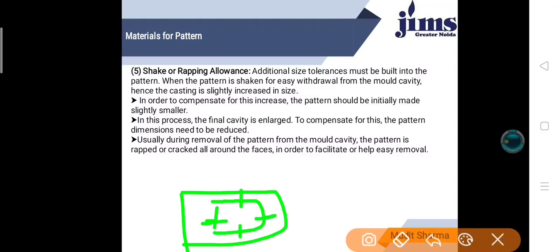So additional size tolerance must be built into the pattern when the pattern is shaken for easy withdrawal from the mold cavity. In this process, the final cavity is enlarged. In order to compensate for this, the pattern should be initially made slightly smaller. To compensate this, the pattern dimension needs to be reduced. Usually during the removal of the pattern from the mold cavity, the pattern is wrapped or cracked all around the faces like this, in order to facilitate easy removal.